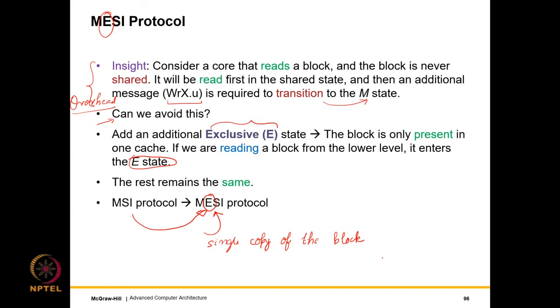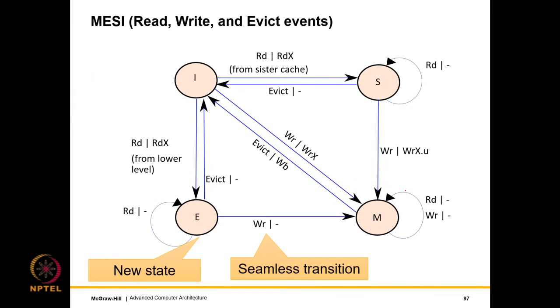So it will reduce some of our additional work, particularly for the pattern where we read something and then we write, and we are, of course, the solo reader and the solo writer. Previously, some messages were required to be sent on the bus. Now nothing will be required. So let's see how the MESI protocol works. Instead of 3 states, we have 4 states, and we can clearly see the E state over here.